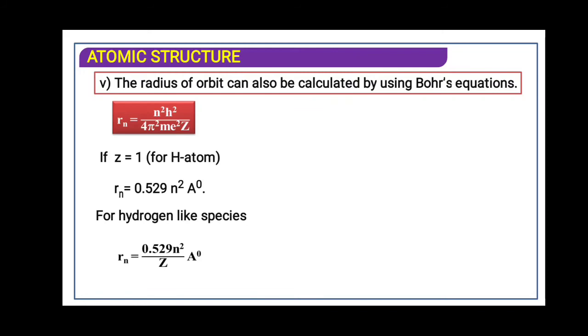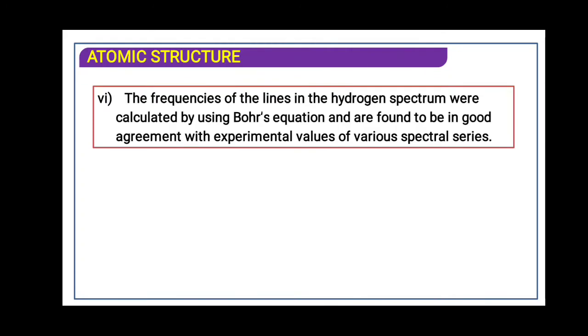Now for hydrogen-like species, z is in the denominator. For hydrogen we put z equal to 1, and it will ultimately be 0.529. The frequencies of the lines in the hydrogen spectra calculated by using Bohr's equation are found to be in good agreement with the experimental values of the various spectral series.